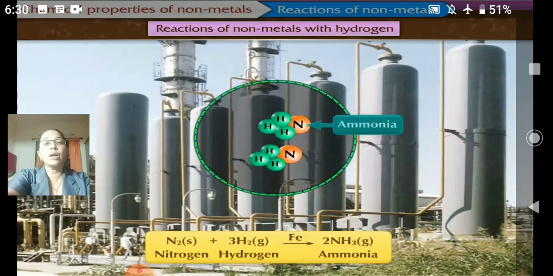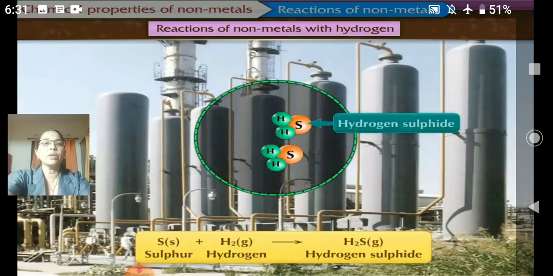Urea and other fertilizers require ammonia for growth, for the protein supply, for the soil, so that plants can extract this nitrogen. So nitrogen plus hydrogen, in the presence of iron, iron acts as a catalyst here, and you get ammonia. So how is ammonia formed? NH3.